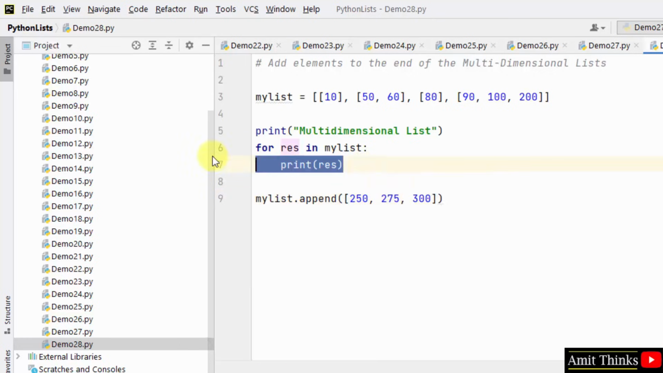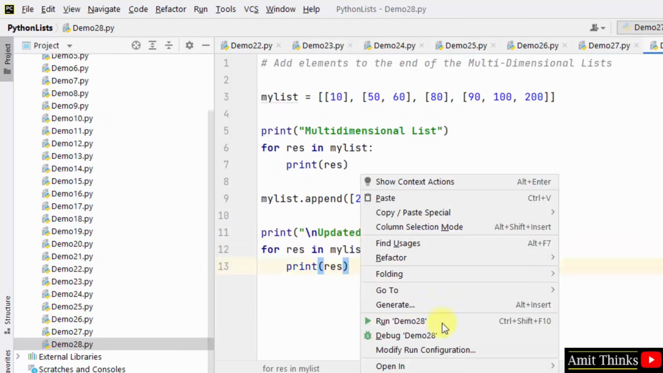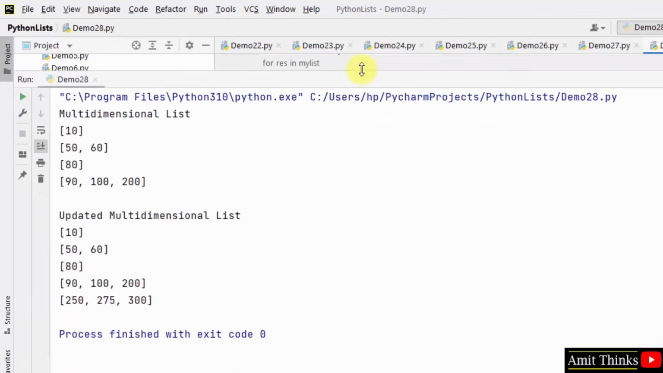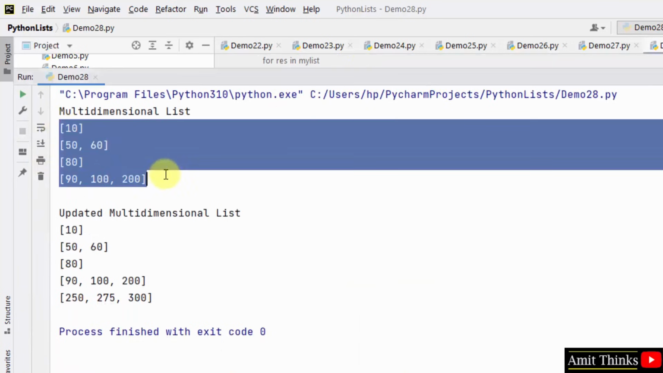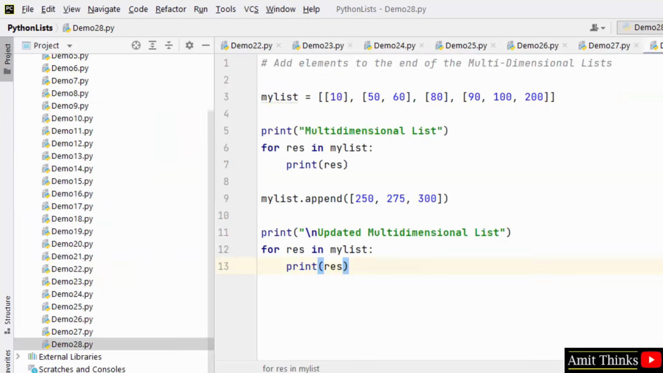Now I'll just print the list again. Let me mention updated. Okay, now let us run it. So this was our list and we updated our list with 3 more elements using the append method. In this way we can work around multi-dimensional list.